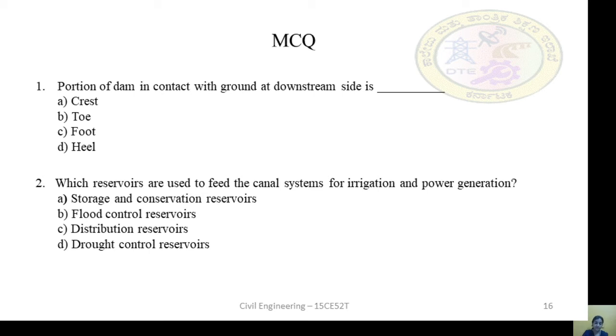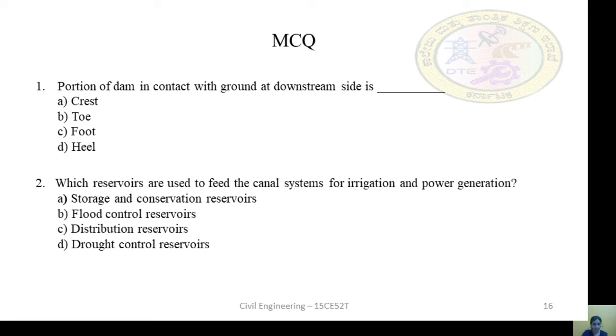Always the toe will be in contact with the downstream side. Next, which reservoir is used to feed the canal system for irrigation and power generation?